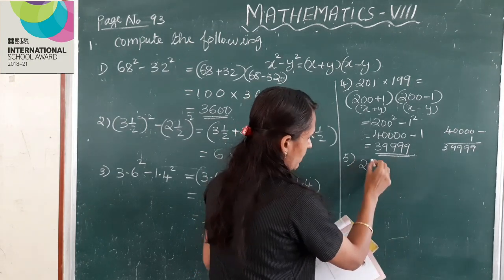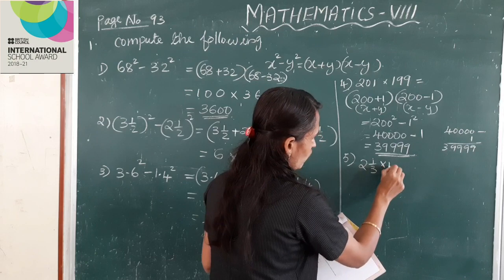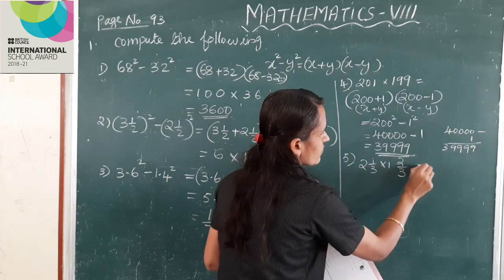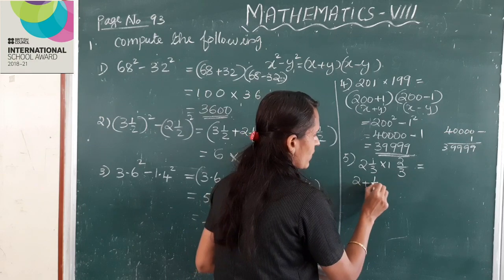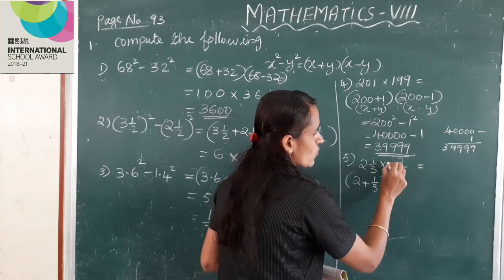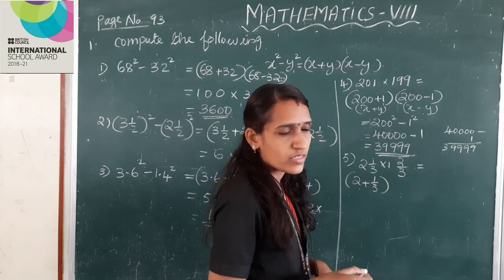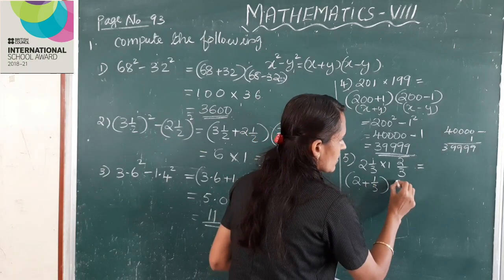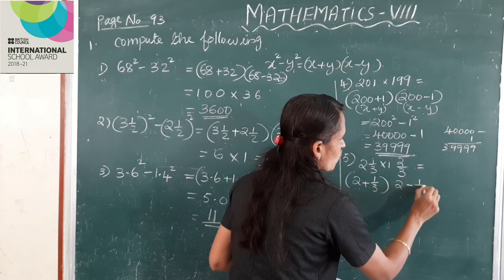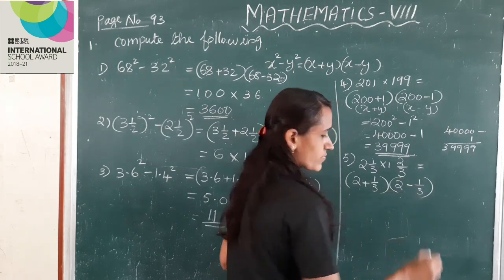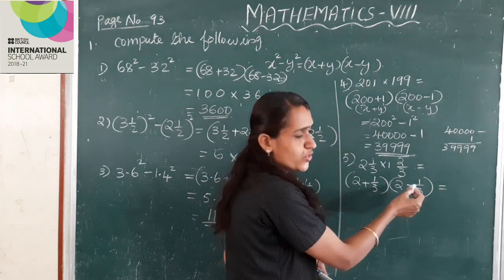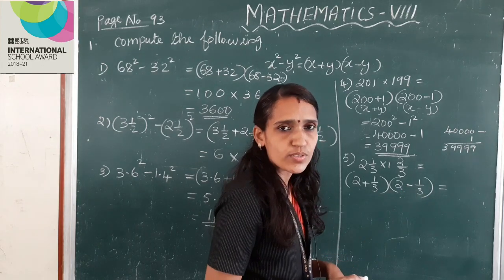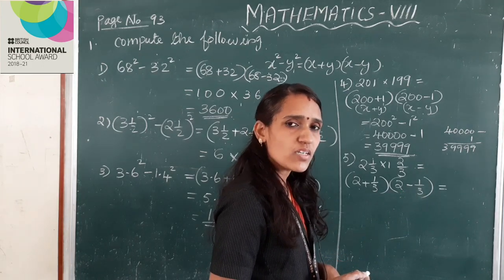Next, fifth one. 2 1 by 3 into 1 2 by 3. This can be written as 2 plus 1 by 3 into 1 2 by 3, this can be written as 2 minus 1 by 3. Okay, this is equal to, this is the form x plus y into x minus y is equal to x square minus y square.